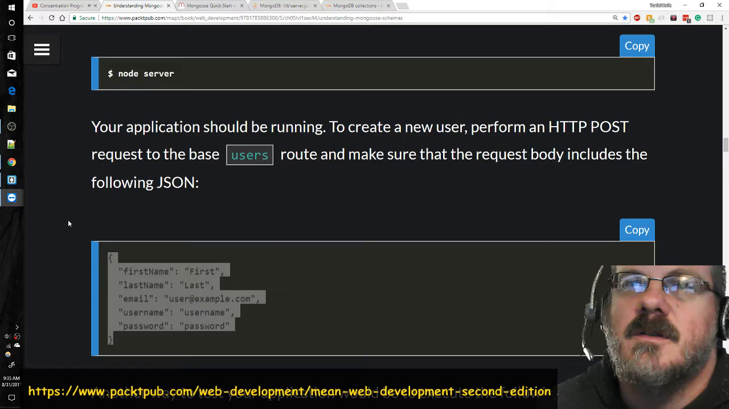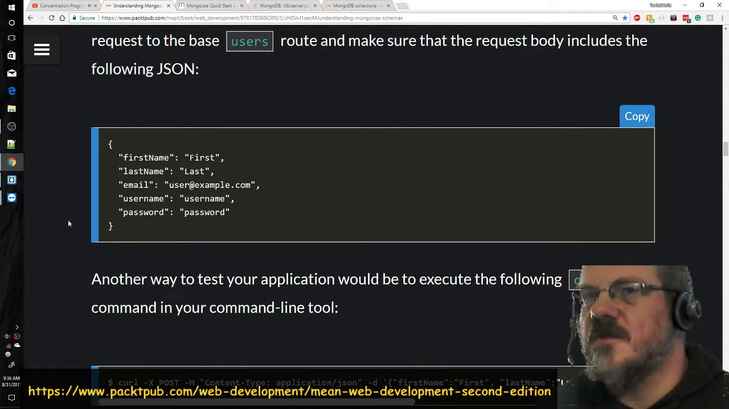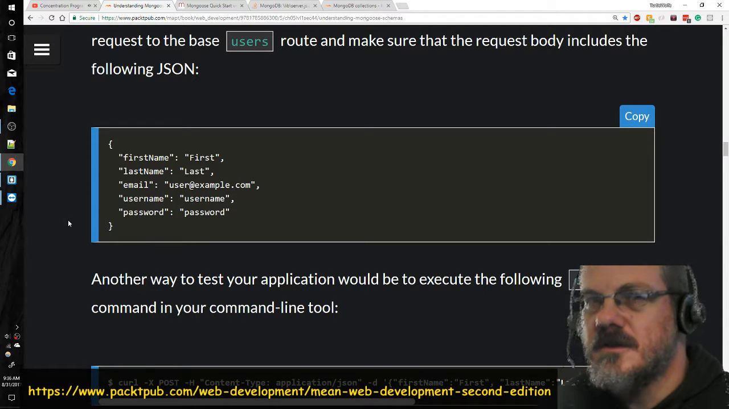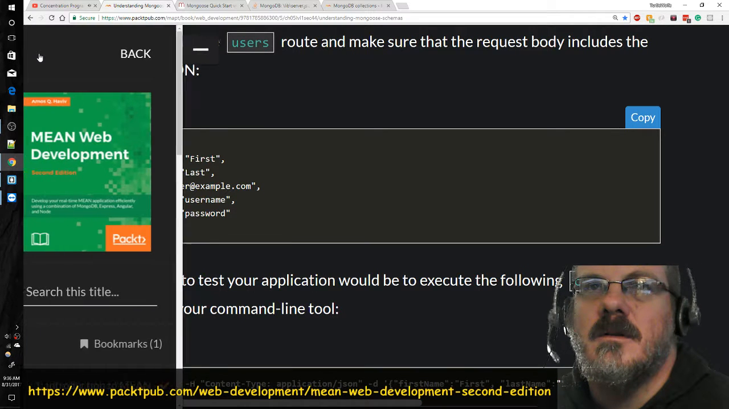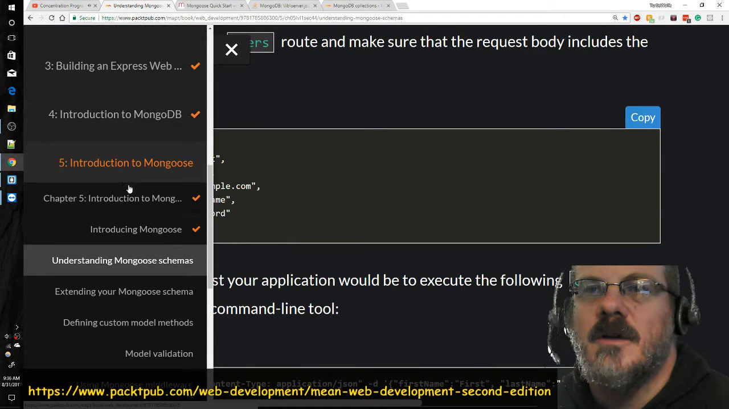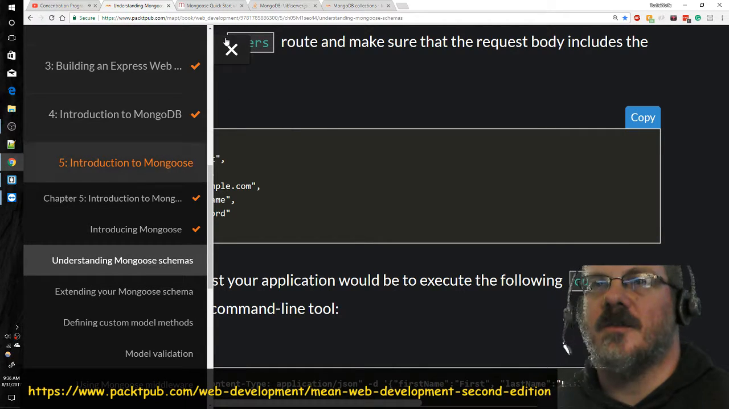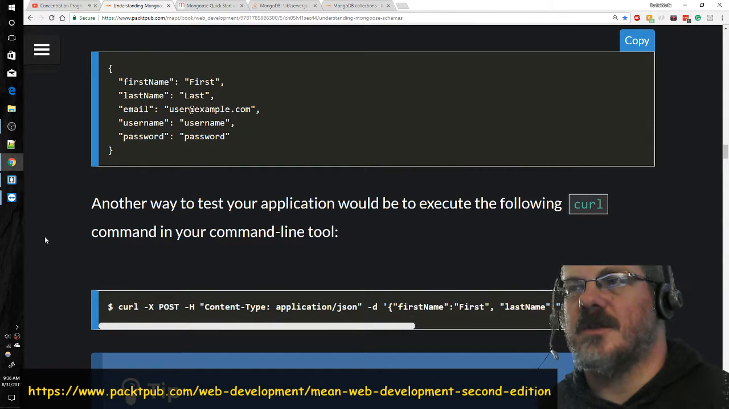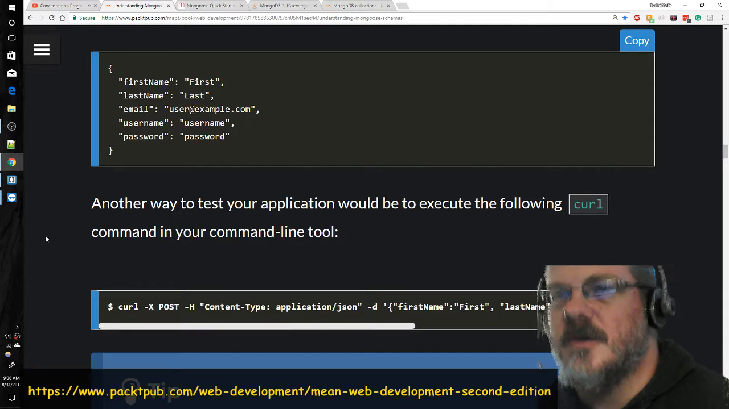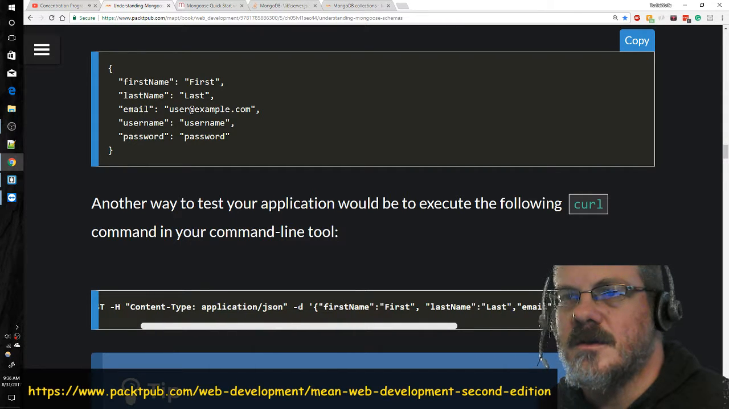Alright, let's press forward. Another way to test your application would be to execute. So are we using Mongoose? Are we in the Mongoose shell? So we're at, in this, Introducing Mongoose. So I guess we just inserted that with Mongoose. Okay, another way to test your application would be to execute the following curl command in your command line tool. First name, last name. Let's see, what is it? Application. Is it delete?